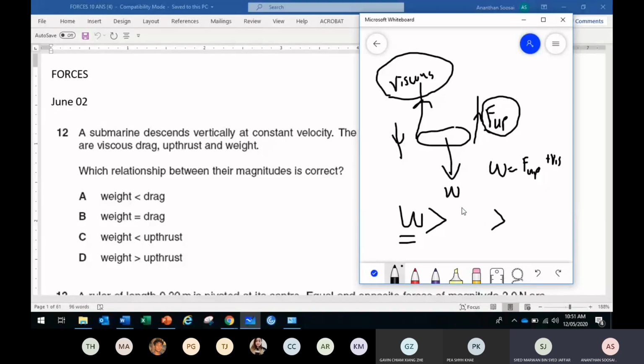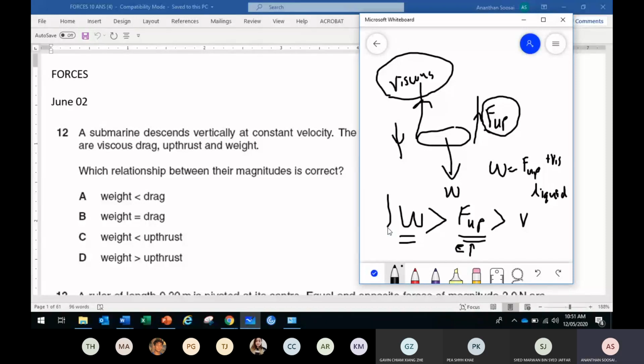The upthrust should be in second position. Viscous is the lowest, for liquid. Liquid upthrust is very significant because of the density, which is very high.